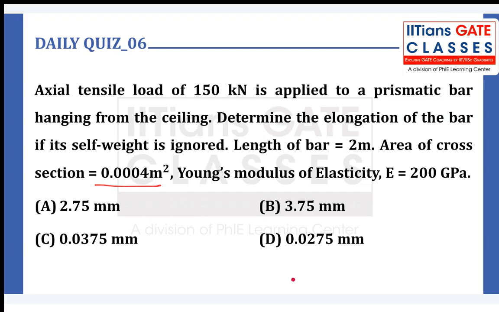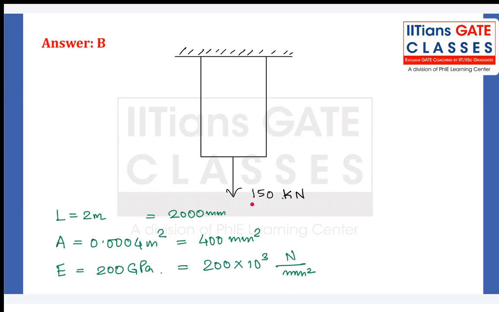This is how the bar will look like. A force of 150 kilonewton is acting. The length is 2 meters. If I convert it into mm, it will become 2000. Area also I've converted into mm square, that is, it's coming out to be 400 mm square. And E is given in gigapascal. I have converted into megapascal. 1 megapascal is simply equal to Newton per mm square.